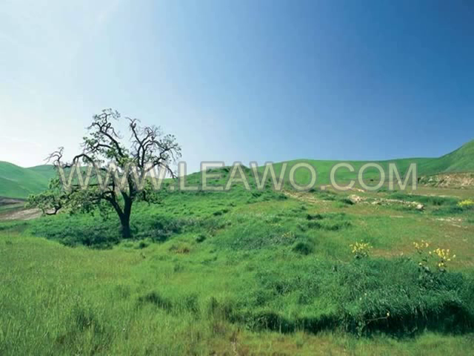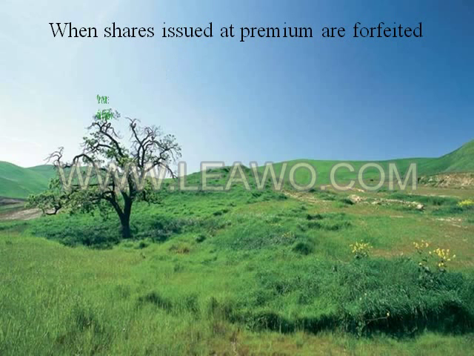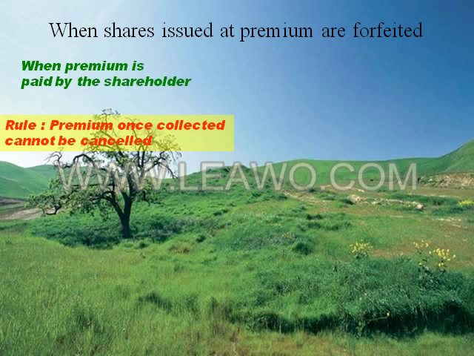Now let us go a step ahead. Let us understand the journal entry for forfeiture when the shares were earlier issued at premium. There are two possibilities that we have to consider. One, the shareholder might have paid the share premium amount, or second, he might have failed to pay the share premium amount. Now let us focus our attention on the first situation, when the shareholder has paid the premium amount.